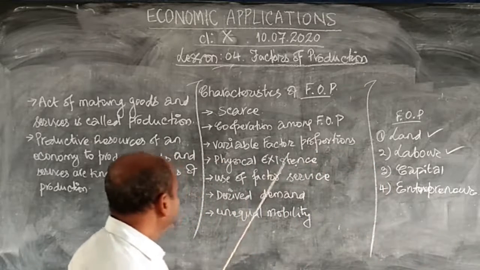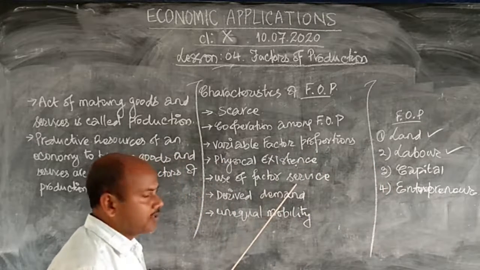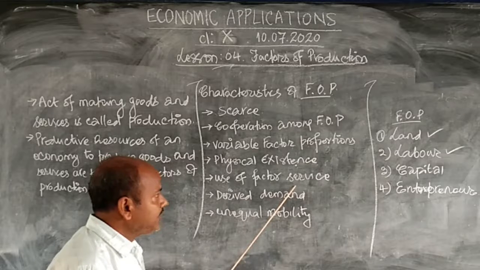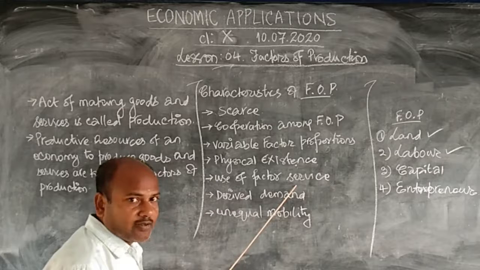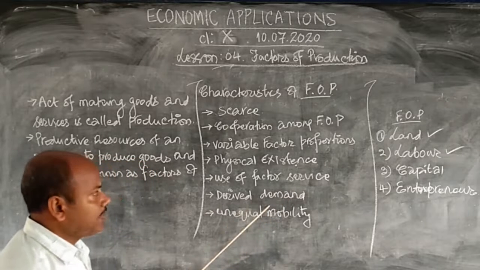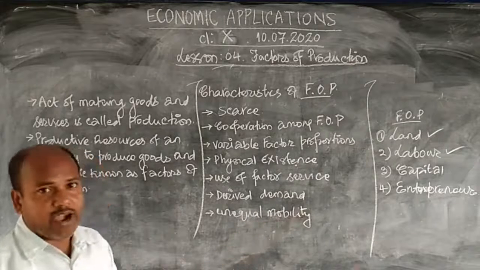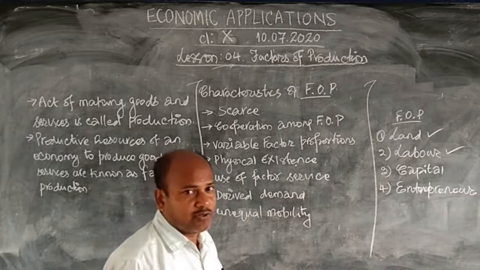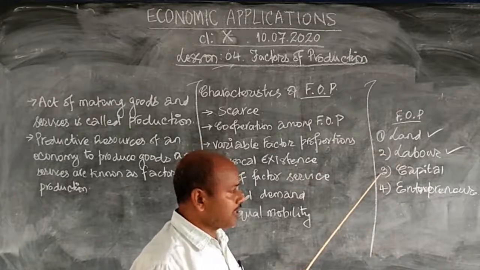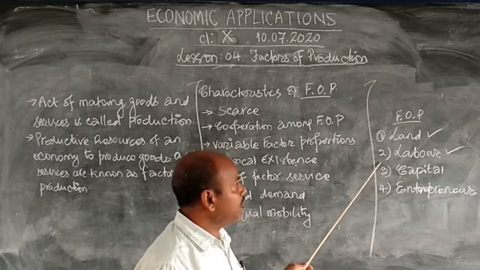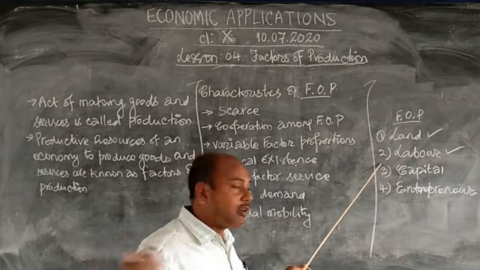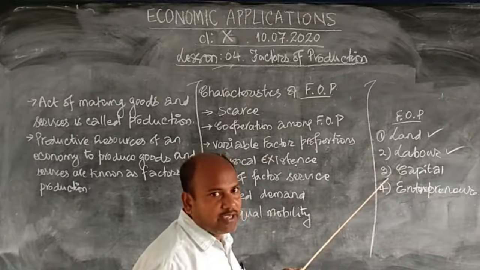So that is use of factor service. What can that factor do is more important than how does it look like. Next is the derived demand. Derived demand means one factor gives rise to the demand of another factor. Like if you increase the capital, then you may need more labor, because new laborers will be required to operate on that capital, the machines you buy.